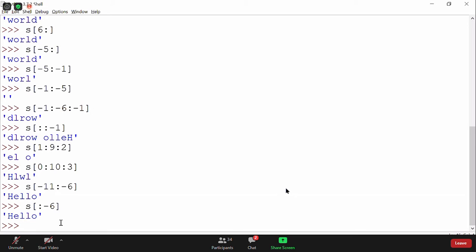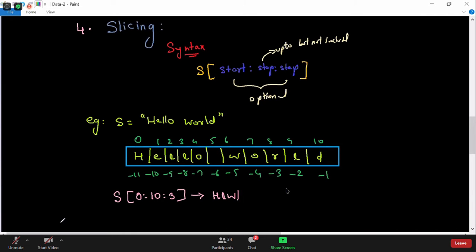Not minus 7. If it is minus 7, space will also be included, Shikawat. So it should be minus 11 colon minus 6, or it should be colon minus 6. Perfect. So the way you have written positive index, you can write the negative index as well.